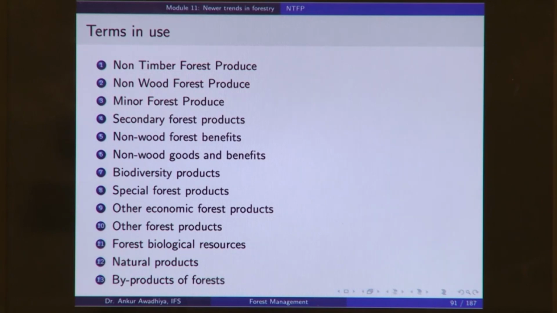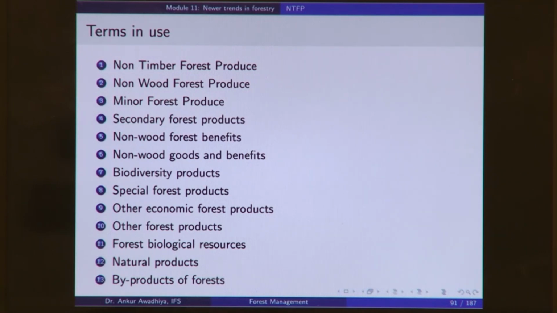If we were only managing a forest for timber, say we were maintaining it as a teak plantation with nothing else, then we would hardly be getting any non-timber forest produce from that forest. So, if you want the non-timber forest produce, you need to maintain biodiversity.